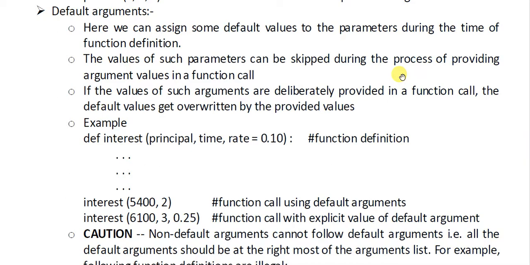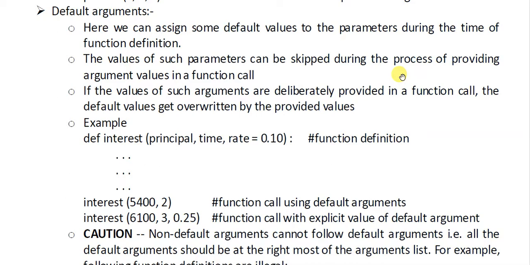If it is provided externally by the user, the default value will be overwritten and the new value provided by the user will be taken. Okay. The third point is the same. If the value of such arguments is deliberately provided, the default value gets overwritten by the provided values.